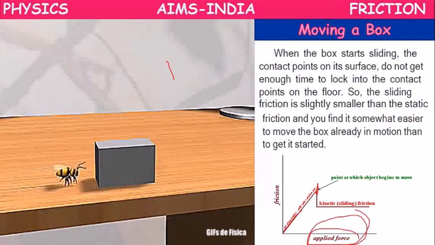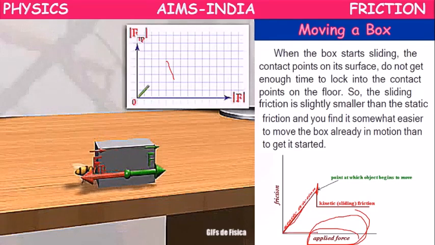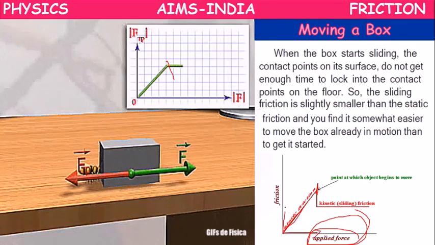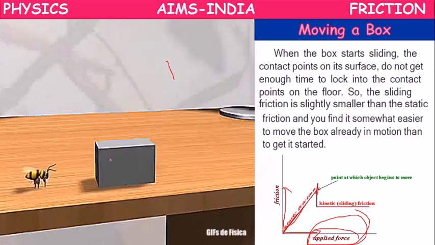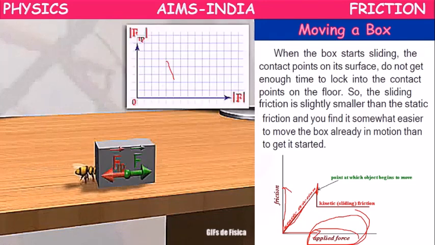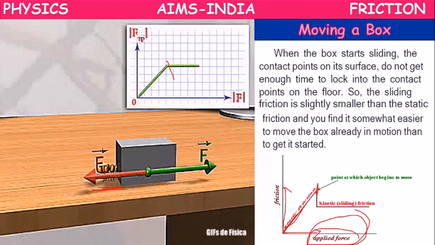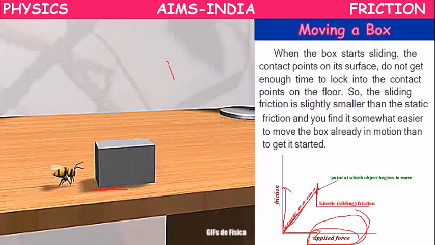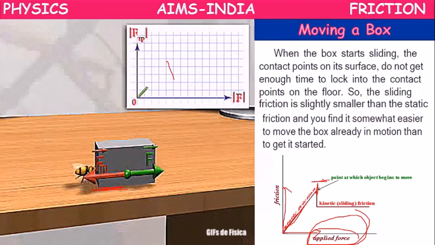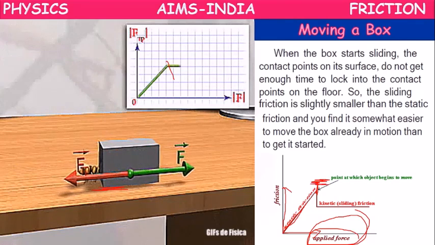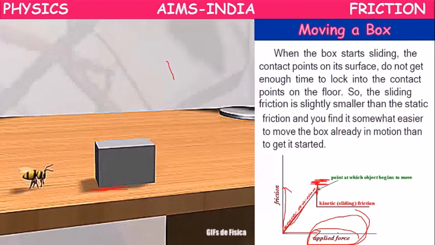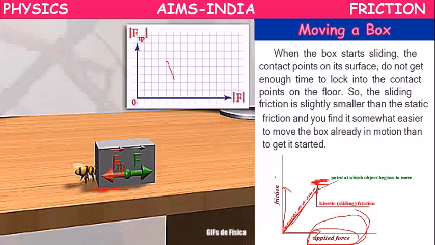Applied force increased means friction also will increase. How much force we have applied, that much friction will develop between the blocks. Up to a certain limit, as applied force increases, friction force will increase.